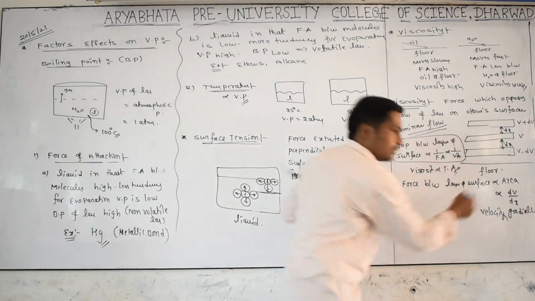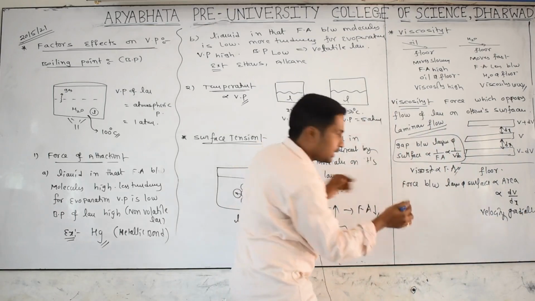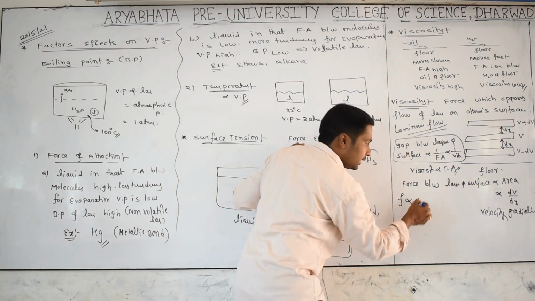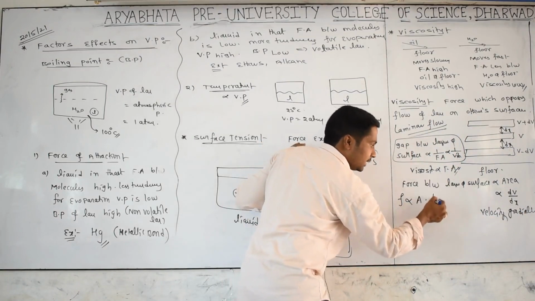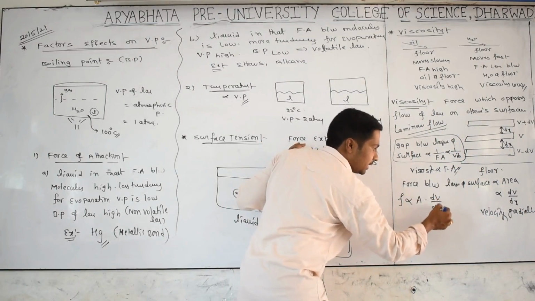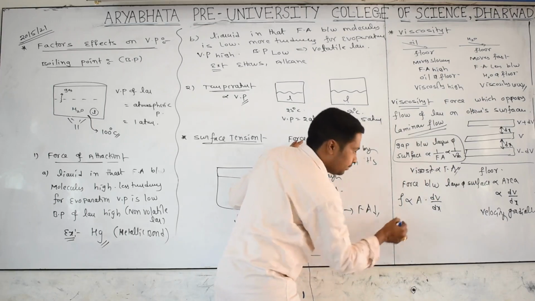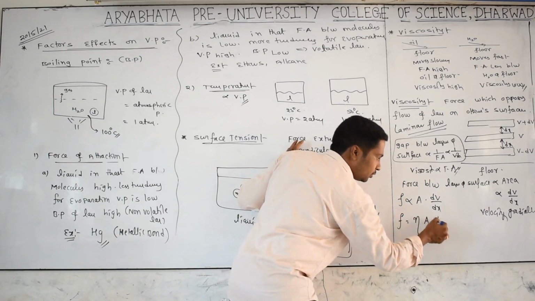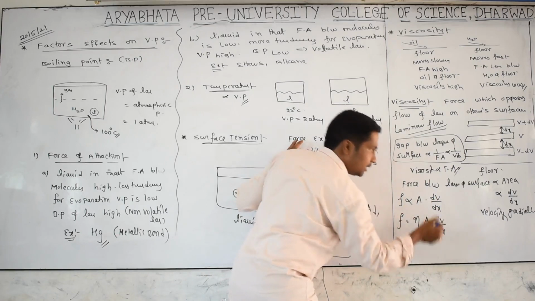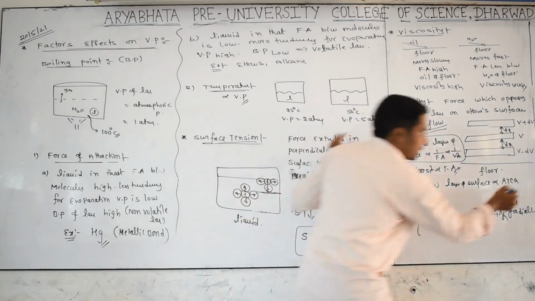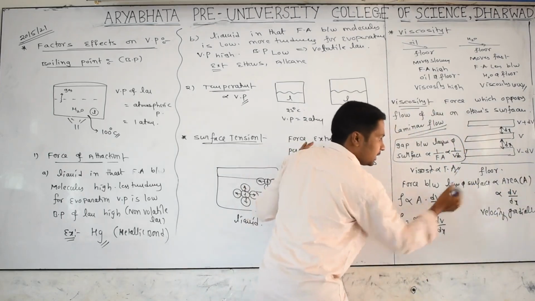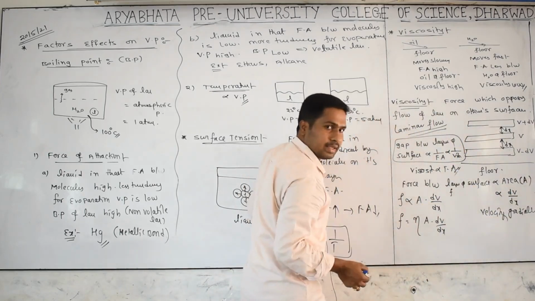So finally, the force of attraction F is directly proportional to area into dv by dx. F is equal to eta into A into dv by dx. A means area, denoted by capital A. Force of attraction is denoted by F. This is called eta.